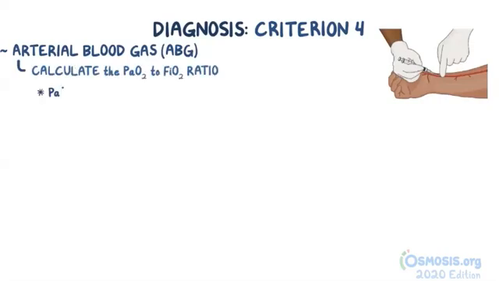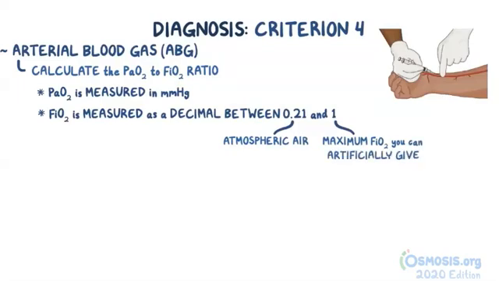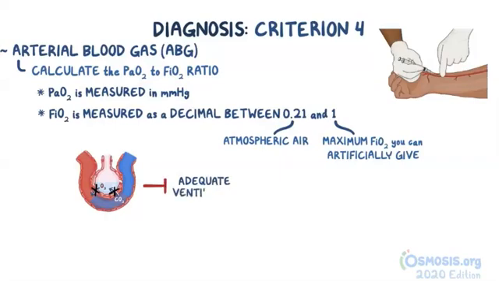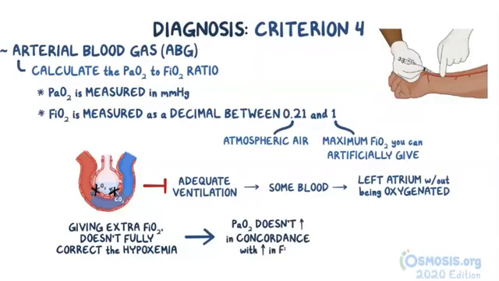For criteria 4, an arterial blood gas, or ABG, is needed to calculate the PaO2 and the FiO2 ratio. The PaO2 is measured in millimeters of mercury, while the FiO2 is measured as a decimal between 0.21, which is the FiO2 of the atmospheric air, and 1, which is the maximum FiO2 you can artificially give an individual. In ARDS, the edema of the alveoli prevents adequate ventilation, and some blood ends up in the left atrium without being oxygenated. As a result, giving extra FiO2 doesn't fully correct the hypoxemia, because blood passing by edematous alveoli simply isn't participating in gas exchange. This means that the PaO2 doesn't rise in accordance with FiO2, which decreases the PaO2 to FiO2 ratio. And the more alveoli are affected, the lower the ratio.